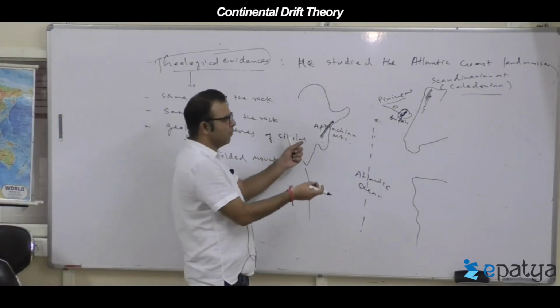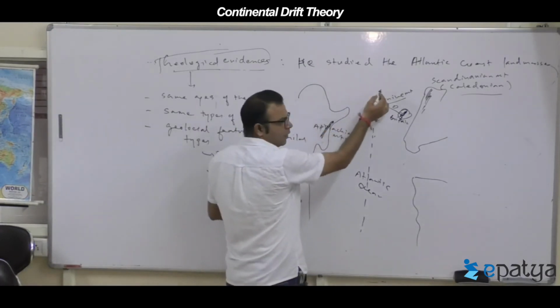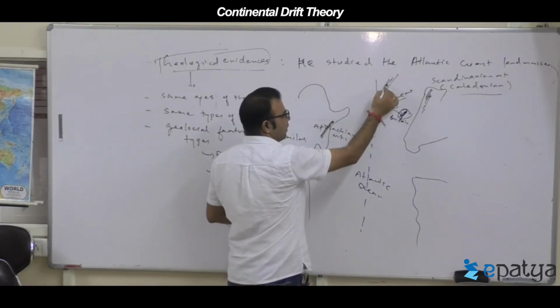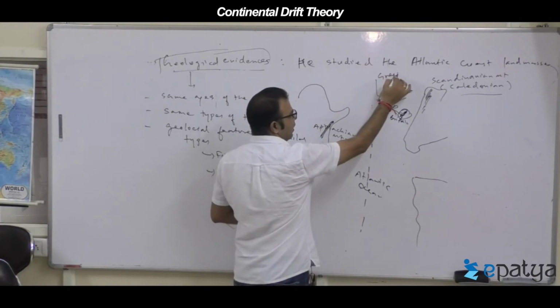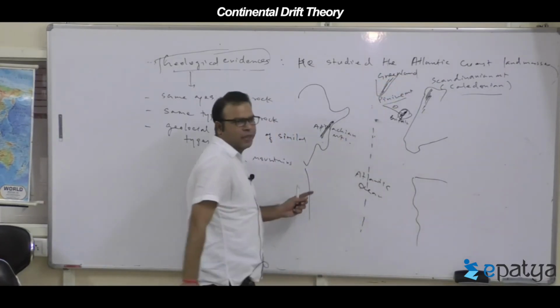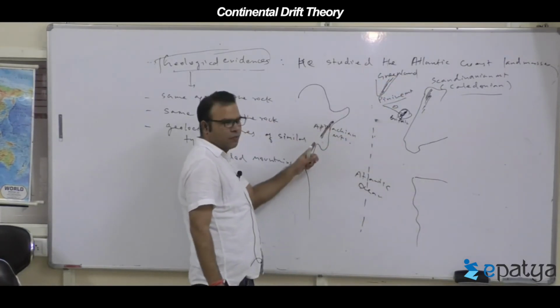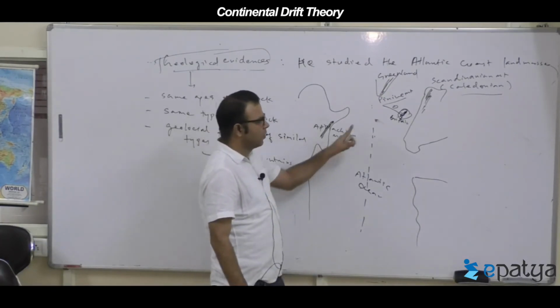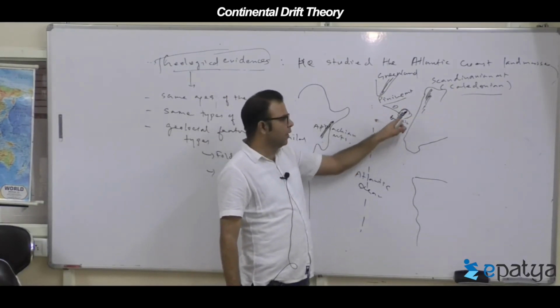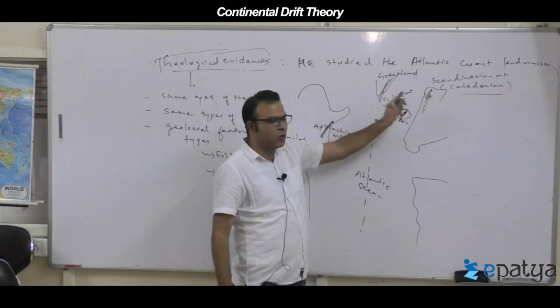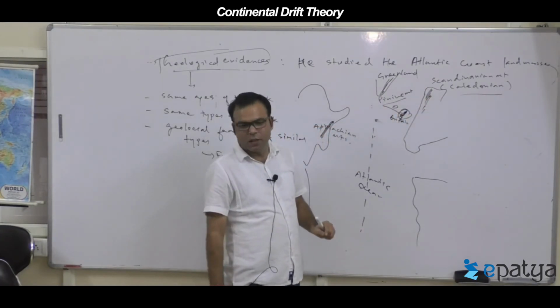So they were joined together at the same time. Even Greenland is mountainous. The mountains of Greenland, America, Europe, Britain and the Scandinavian countries are all of a similar type.